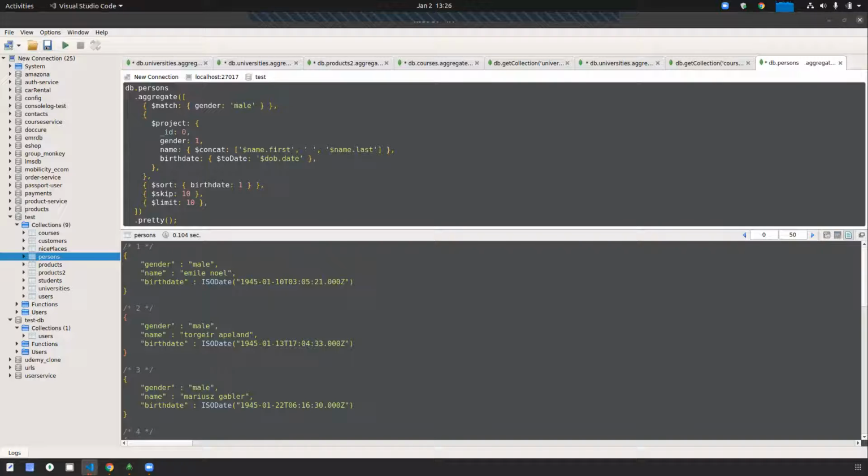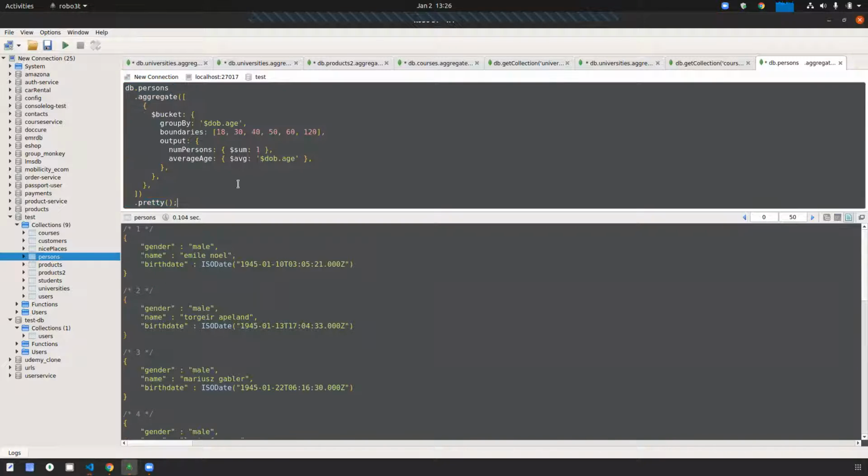So what is bucket? In this bucket, you already know the normal meaning of bucket. The same meaning is here also. This is the syntax, dollar bucket. I'm creating one bucket, and I'm grouping by age only. The boundaries are 18, 30, 40, 50, 60, 120 ages. And the output should be the number of persons: how many persons are holding these types of ages?